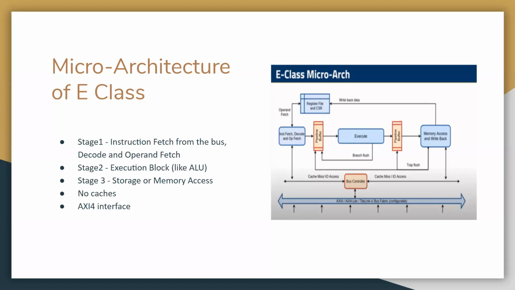Stage 2 is the execution block, where various operations can be performed like addition, subtraction, logical operations, etc. And the third stage goes for storage. We have been provided with AXI4 interfaces for good performance connectivity between various blocks, and no caches have been provided in this E-class processor.